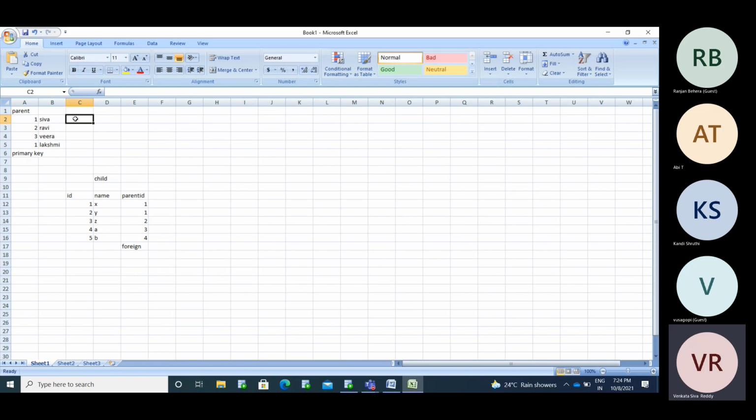Now, if we want to maintain uniqueness using two columns, parent ID and name, a combination of two columns, you need to maintain the primary key as a composite primary key.